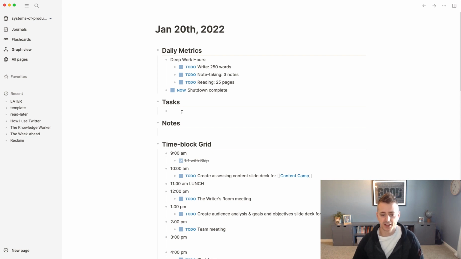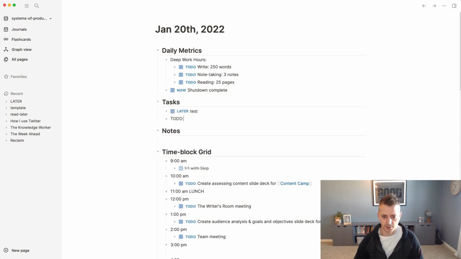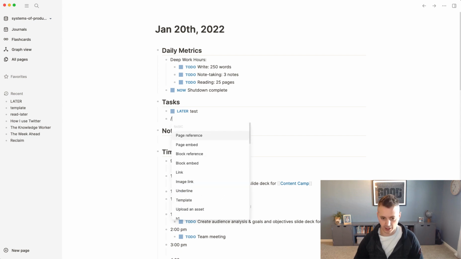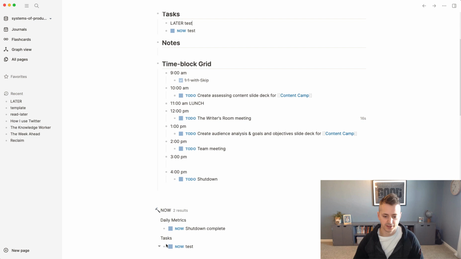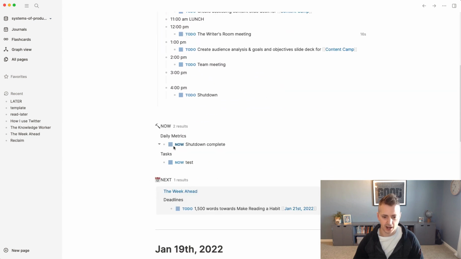But here's my tasks. These are tasks that come up during the day. If they're urgent, they'll fit into the time blocker. If they're not urgent, they'll go here. One really cool thing about Logseq is you can do a later/now type approach. So if I do /later test, and then I do /now test, you'll see down at the bottom I have this, where's it now? So right here are tasks now. So it will append all the now tasks to your current note, whatever that journal entry is for the day.